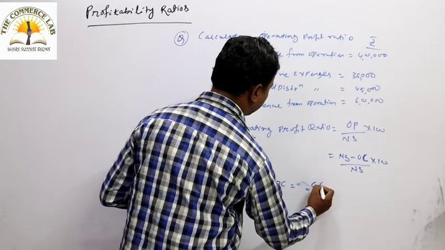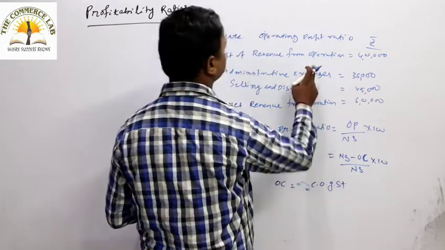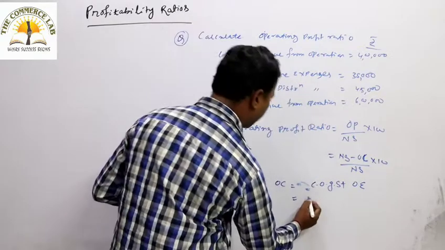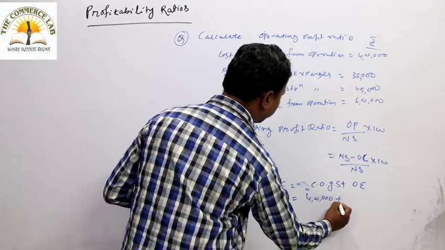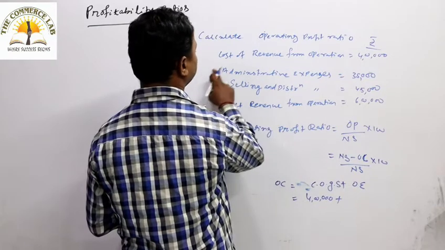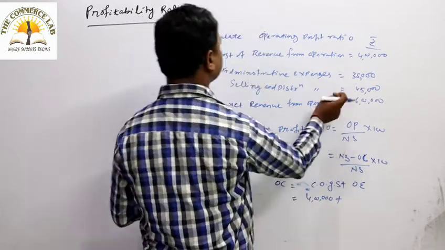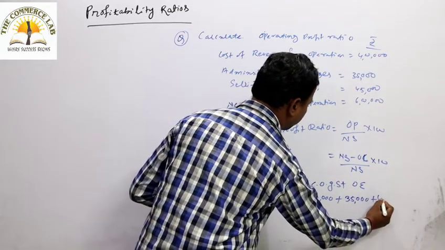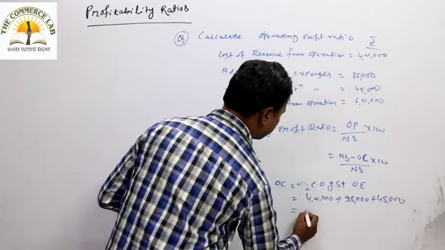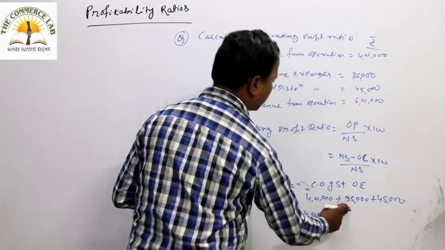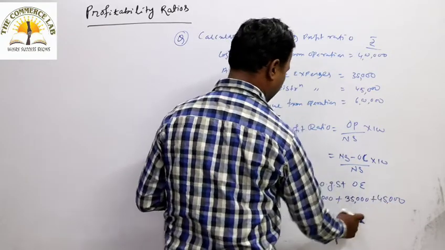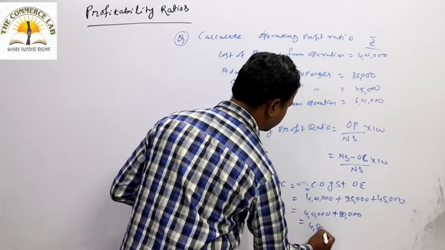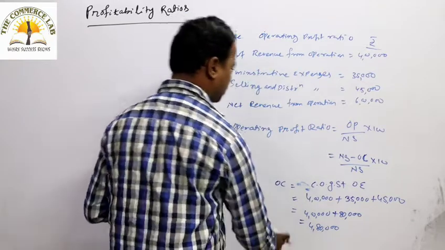Operating cost can be calculated, that is cost of goods sold plus operating expenses. So cost of goods sold is how much? That is given already, 4 lakh, and operating expenses is given, that is how much? Administrative expenses plus selling and distribution expenses, that is 35,000 plus 45,000, that is 80,000. So how much is it coming? 4,80,000 is your operating cost.